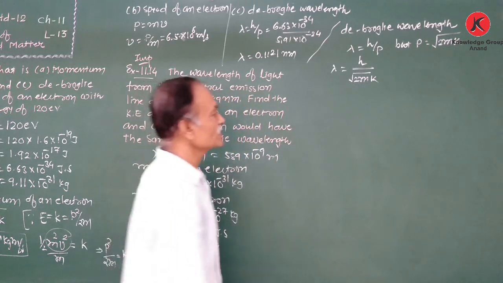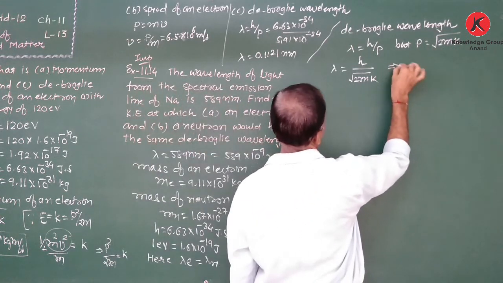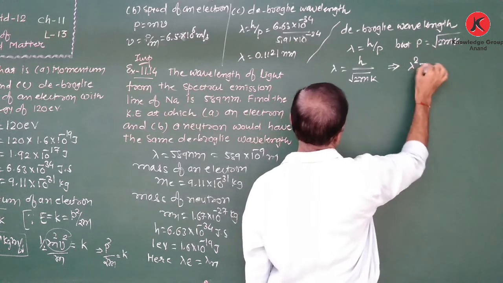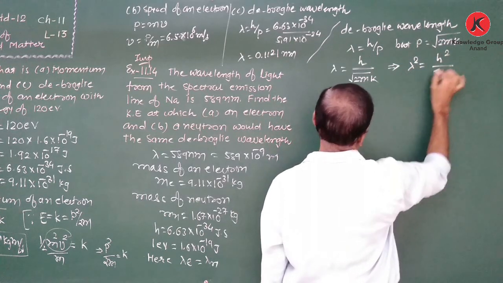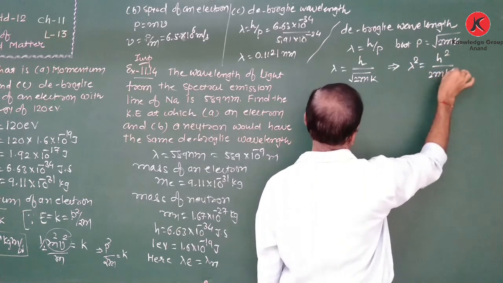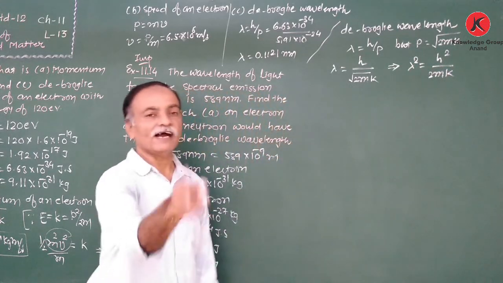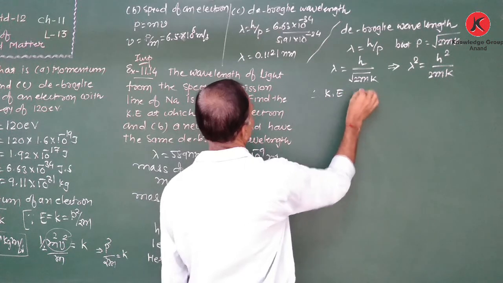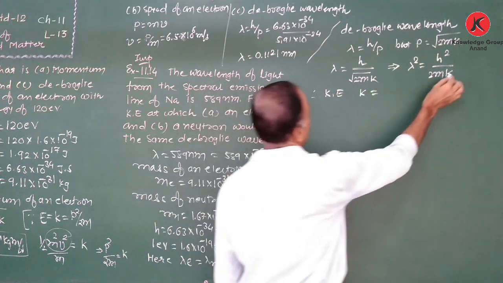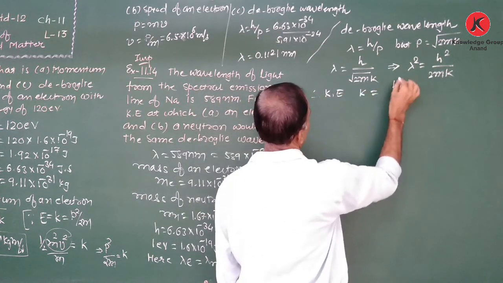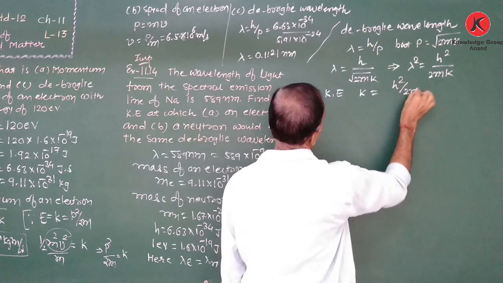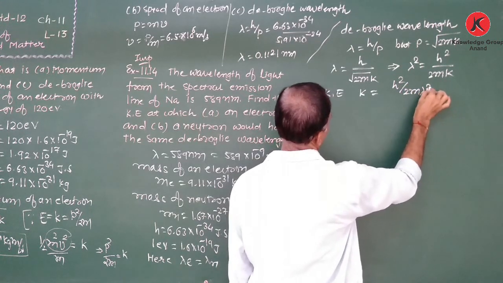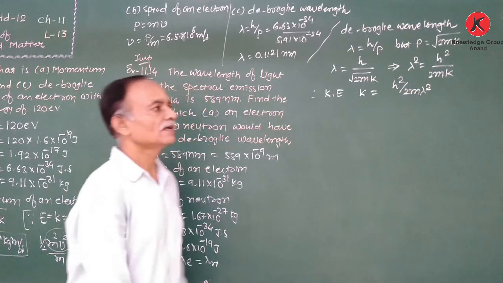Making the square on both sides, we obtain lambda square is equal to h square upon 2mK. We require the kinetic energy. Therefore, kinetic energy K is equal to h square upon 2m lambda square.